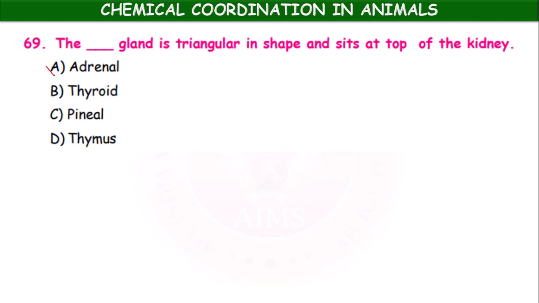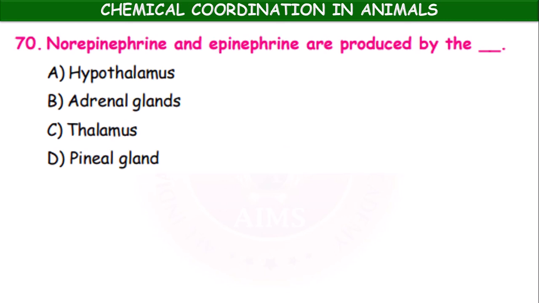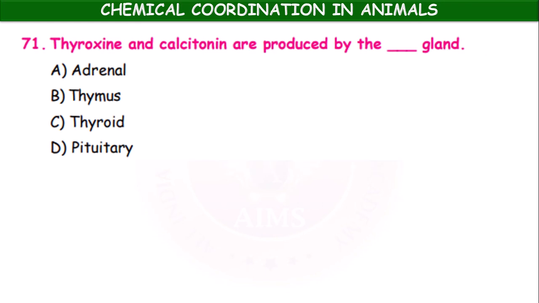Adrenal. Norepinephrine and epinephrine are produced by the dash: hypothalamus, adrenal glands, thalamus, pineal gland. It is adrenal glands. Thyroxine and calcitonin are produced by the dash gland: adrenal, thymus, thyroid, pituitary. It is the thyroid.